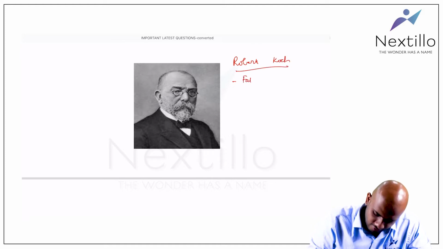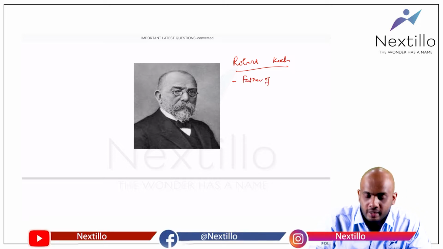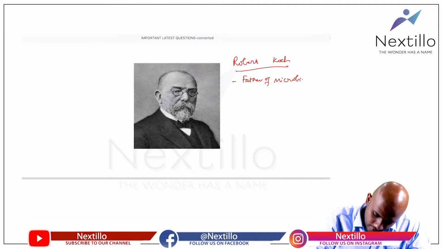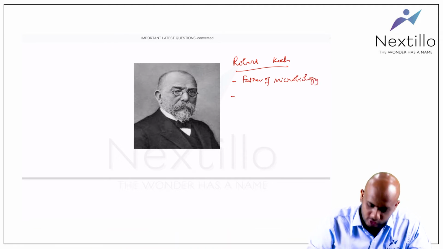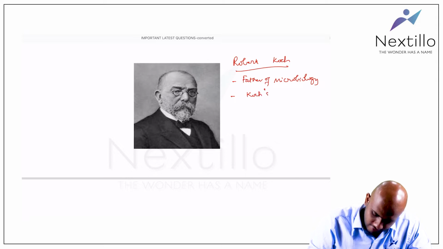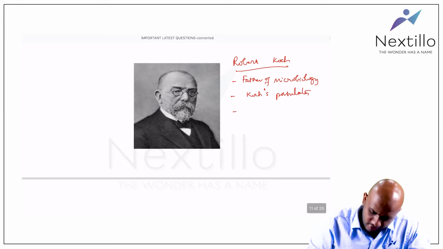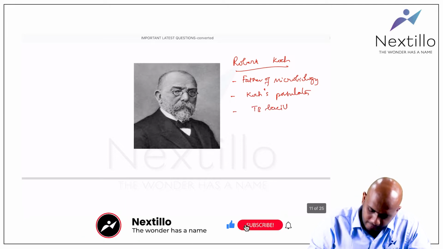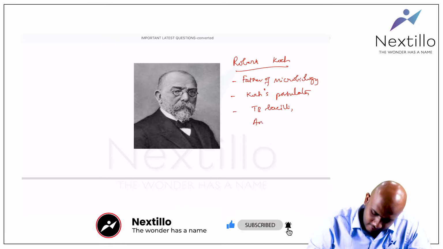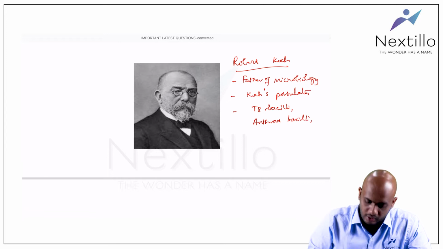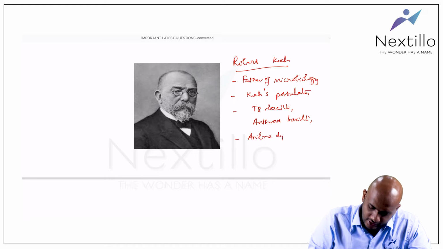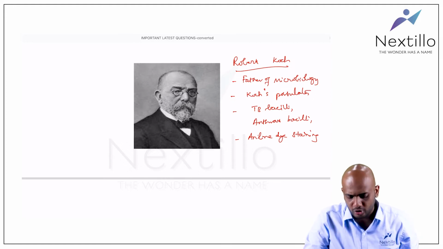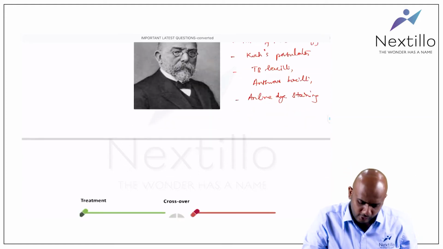He is the father of microbiology. He gave the Koch's postulates. Some important points: he was the one who first identified the TB bacilli. He identified anthrax bacilli. And he invented the aniline dye staining methods. So these are some important contributions of Robert Koch in the field of microbiology.